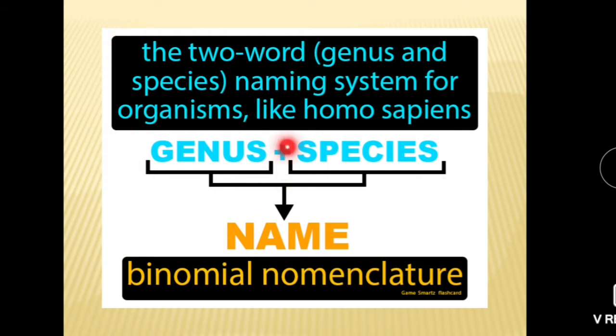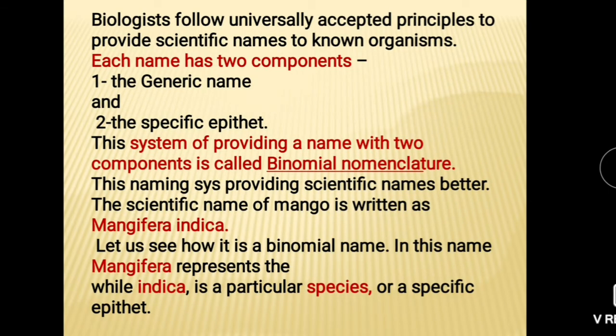The first word is the name of genus and the second word is the name of species. This system in which a name consists of two parts is called binomial nomenclature. See, the first part of the name is the name of genus and the second part is the name of species. Here an example is given: Homo sapiens, which is the biological or binomial name of human being.